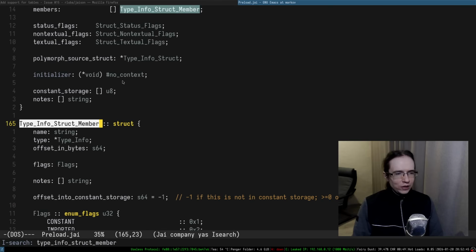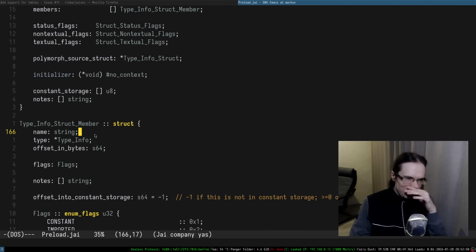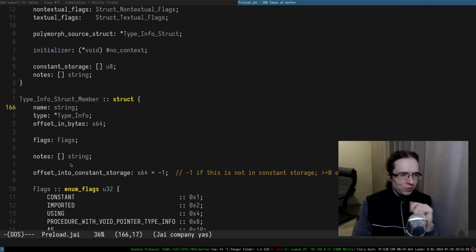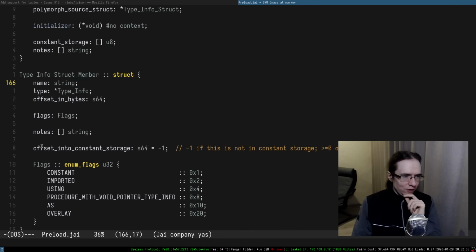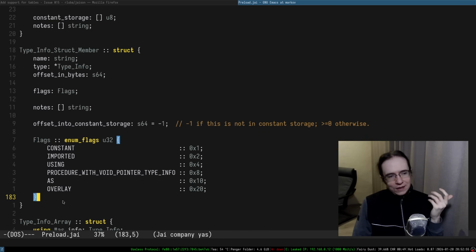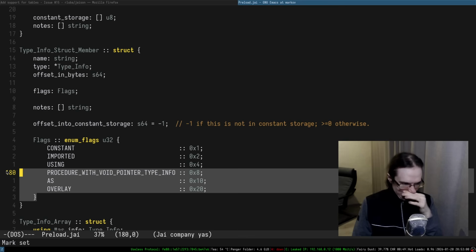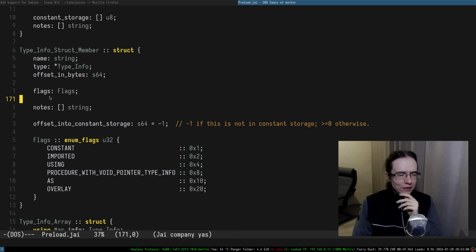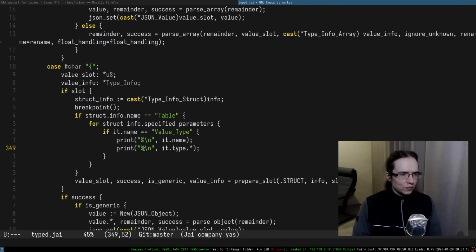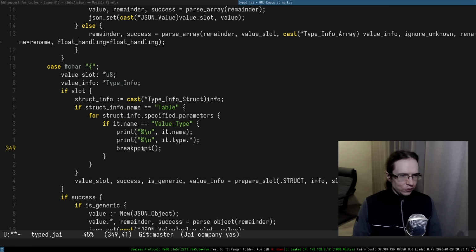Specified parameters, struct member, maybe inside of the. Okay, so type is the type. I don't care, but I do care about the value. So offset into constant storage, and yeah, it has different flags. And this is not what I care about. This is offset in types, but this is a struct member. There's some nodes. Maybe there's something in the nodes. Okay, let me maybe just put a breakpoint in here and just maybe explore it.